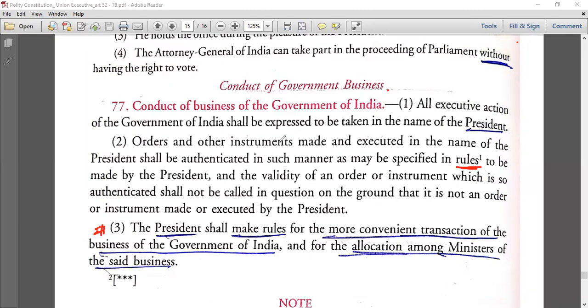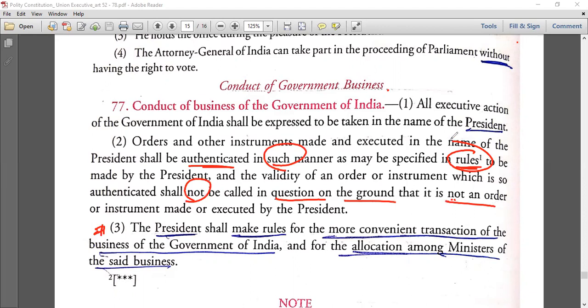So orders and other instruments made and executed in the name of the President shall be authenticated in such manner as specified in rules to be made by the President, and the validity of an order or instrument which is so authenticated shall not be called in question on the ground that it is not an order or instrument made or executed by the President.